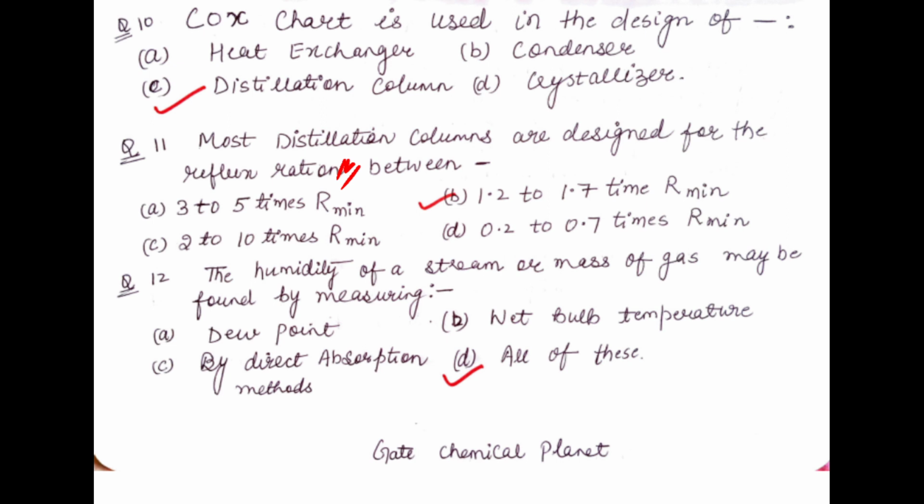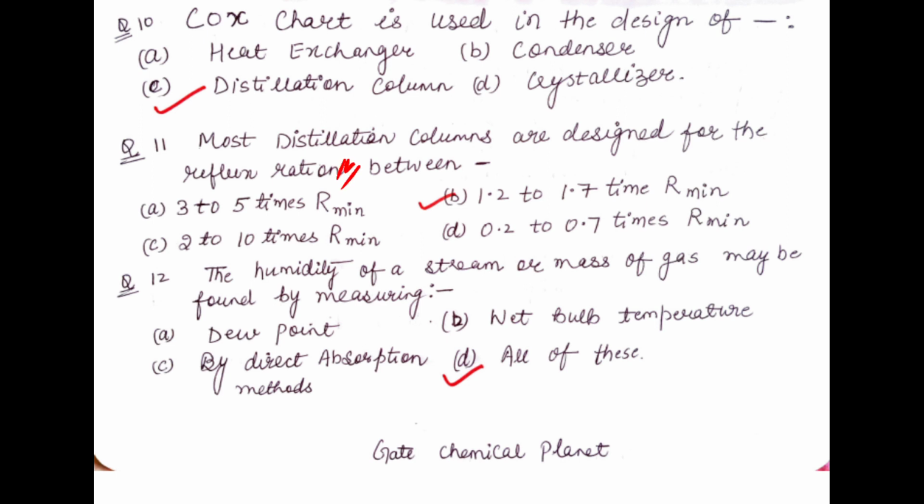Okay students, now we will move on to the 12th question, which is the last question. The humidity of a stream or mass of gas may be found by measuring dew point temperature, wet bulb temperature, by direct absorption method, or by all of these.